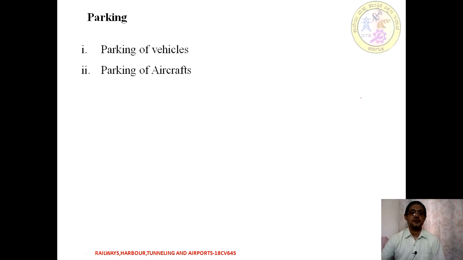So what exactly is parking? As far as an airport is concerned, we are going to have parking of two kinds of vehicles. One is the vehicles of the passengers, which may be two-wheelers or cars, which are going to be parked. Apart from that, parking of aircraft is also going to be taken into account.